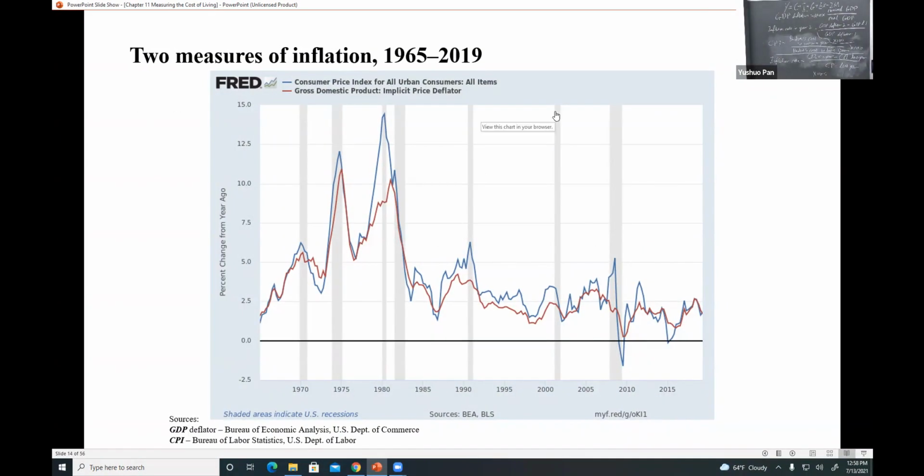There are two ways to calculate inflation. From the picture, from the table, we can see that the blue line is the inflation we calculated by CPI, and the red line is the inflation we calculated by GDP deflator. You can see that the inflation rates are different if we use different indicators to calculate. Why are they different? Where does the difference come from?